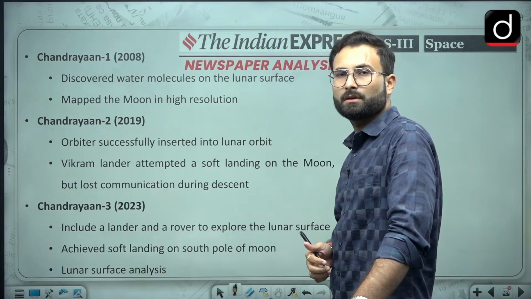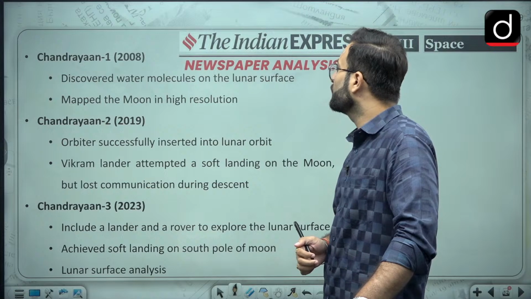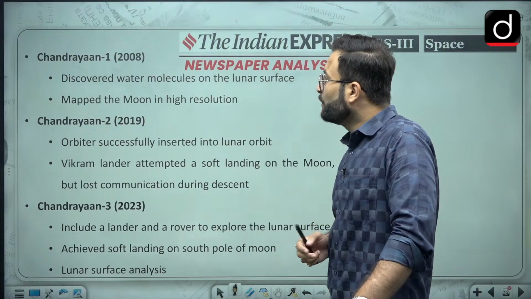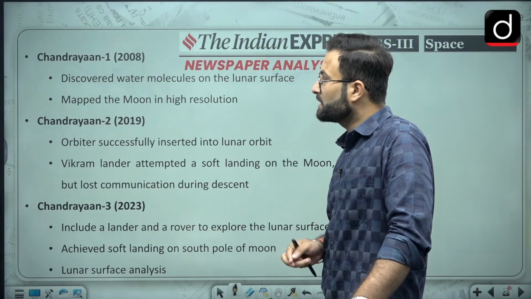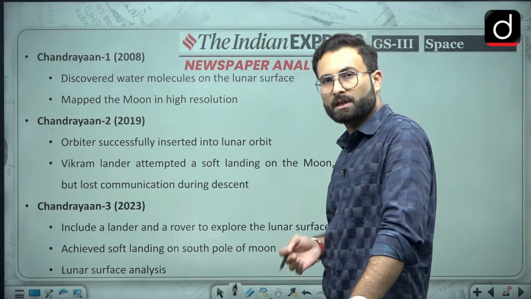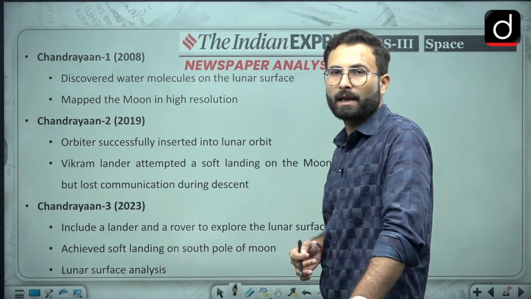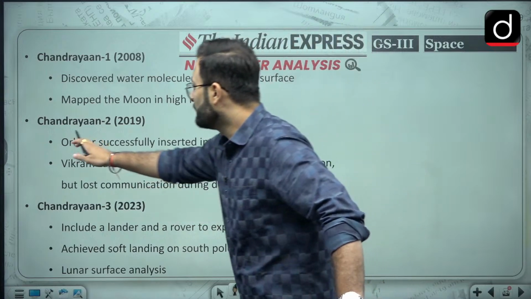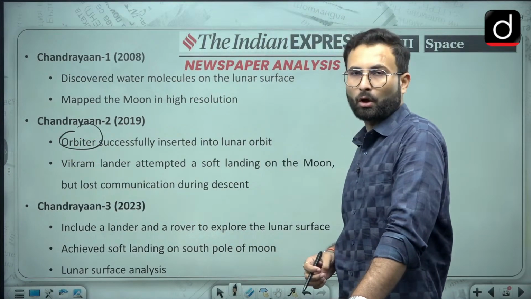Chandrayaan 1, which was sent in 2008, discovered water molecule on the lunar surface, mapped the moon in the high resolution. And second was Chandrayaan 2 in 2019, which we have tried for the landing, but because of the communication got broken and we could not land over there. So we have an orbiter which was successfully placed into the lunar orbit.